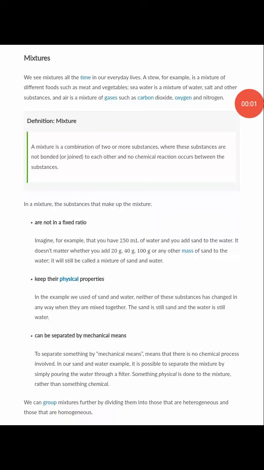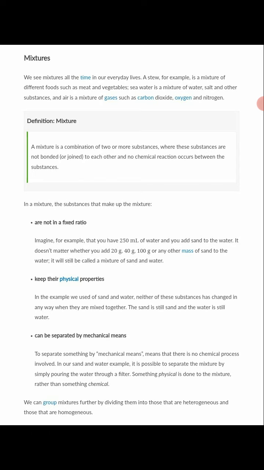Okay, and then next, we have mixtures. Now, we said a mixture is a combination of two or more substances, where these substances are not bonded or joined to each other, and no chemical reaction occurs between the substances. So, what we are saying in general is a mixture is a combination of two or more substances physically combined